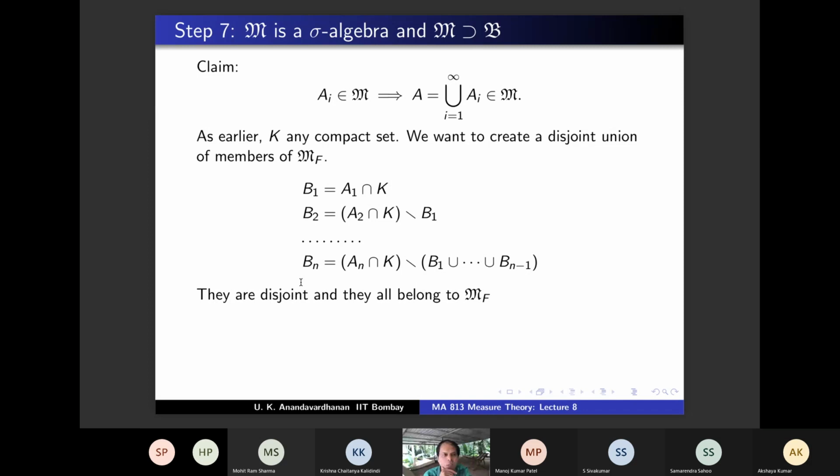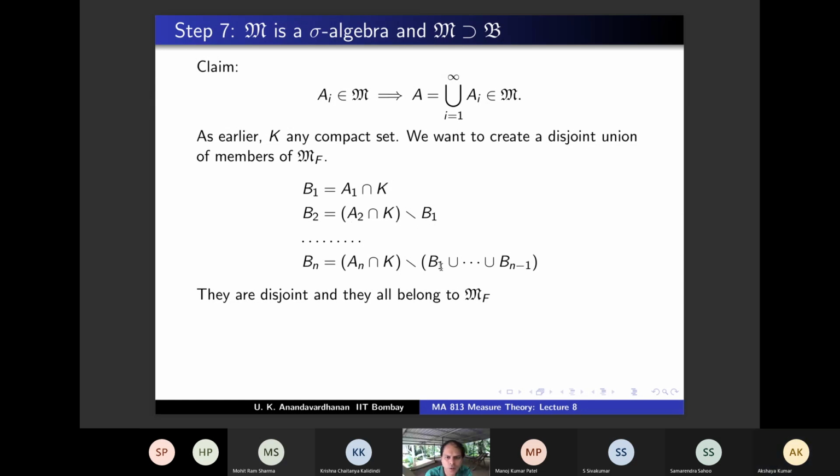Why? All these B1, B2, etc. are in MF. Why? Because A1 is in M. So A1 intersection K belongs to MF by definition, right? Similarly, A2 intersection K belongs to MF. And we already showed that B1 belongs to MF. This is the difference of two things in MF, so that belongs to MF.